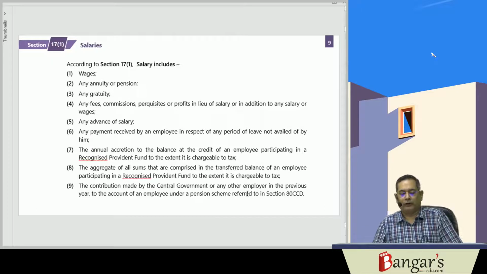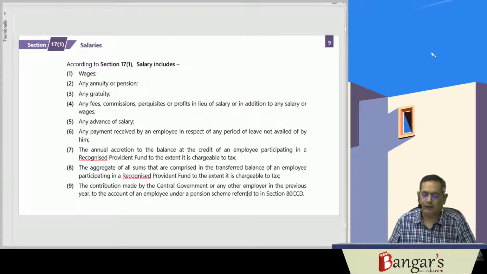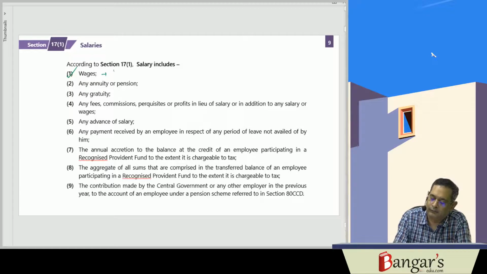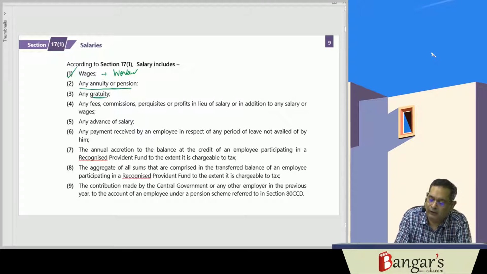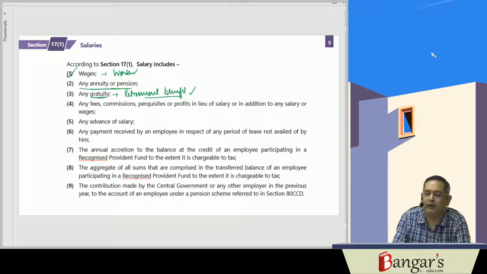Then section 17 defines salary in an inclusive manner. How has salary been defined? Salary includes wages. Wages are given to the workers, and that will also be taxed under this head. Any annuity or pension, if an equal sum is received monthly from, say, a superannuation fund or pension, will be covered under the head salaries. Gratuity is covered; it's a retirement benefit. You already read the Gratuity Act 1972 in your course of law.